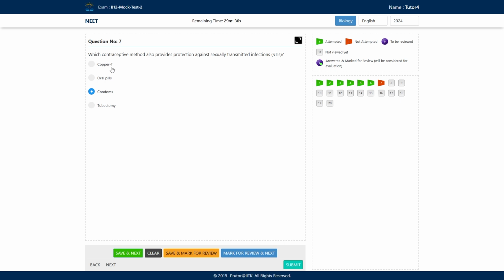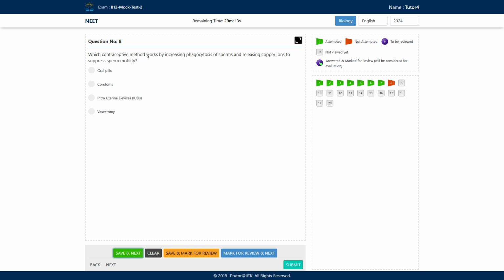Okay, copper T, this is an intrauterine device. Oral pills, these are hormonal. This consists of hormones. Okay, tubectomy, this is female sterilization. Here the fallopian tube is cut and tied, and this blocks the gamete transfer.